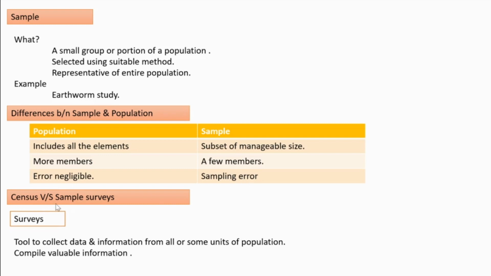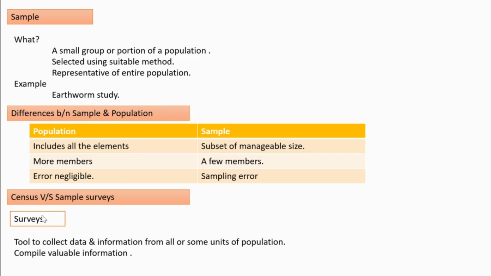Then next, census versus sample survey. As a term itself, I think you are familiar with census, where some officials come to our house and take details about our family members, their age, the father's name, his profession, like that. That is census. Then sample surveys also exist. A sample survey is not that detailed a study. It means taking a representative out of a big population and carrying out the study on that small group.